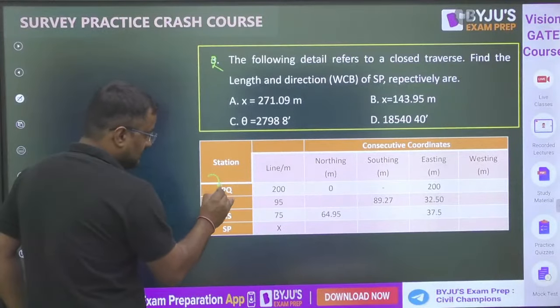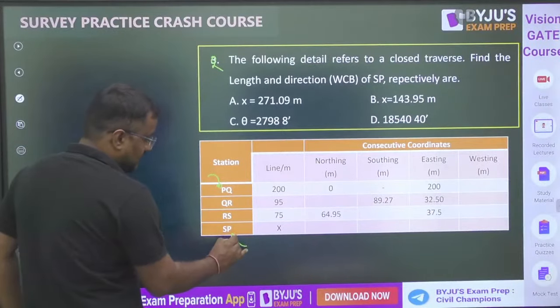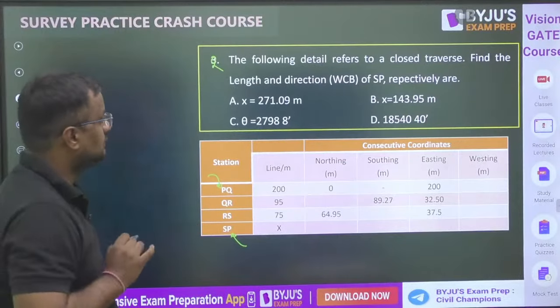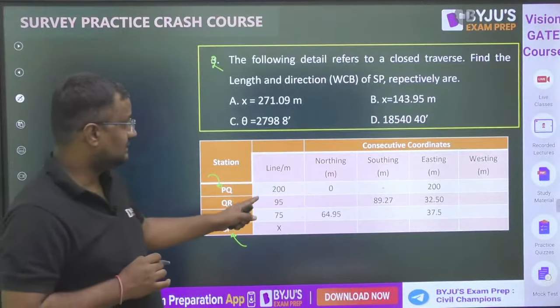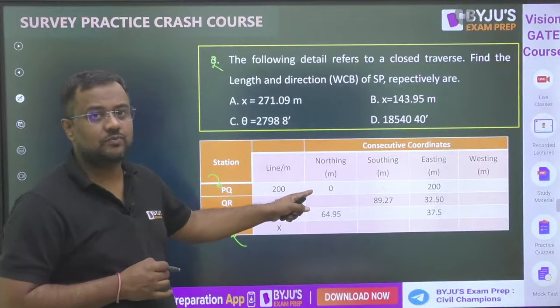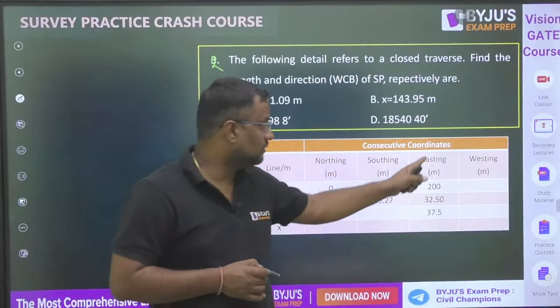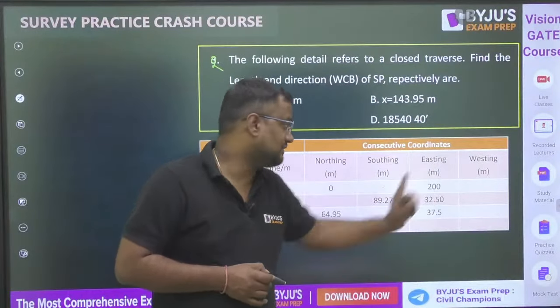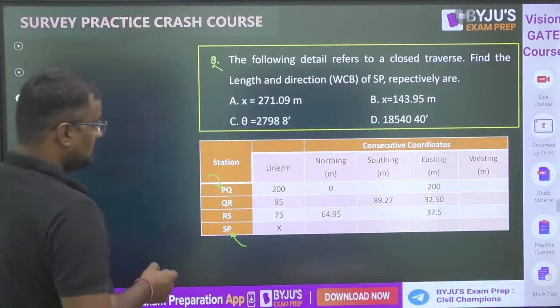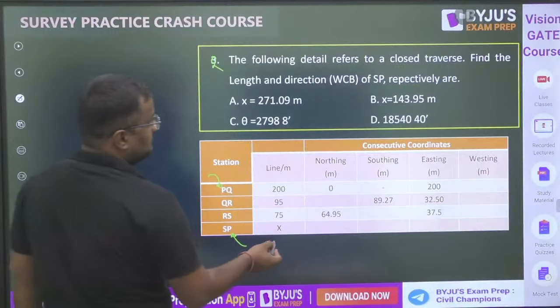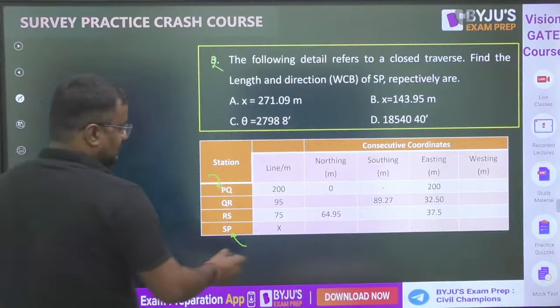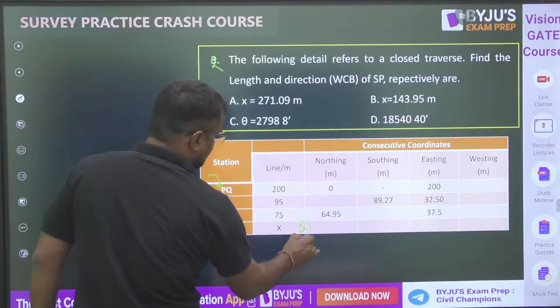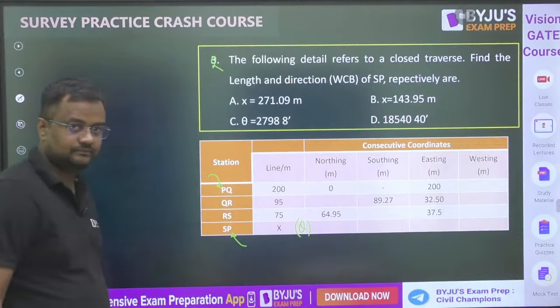From P, I am again coming back to P point only. Northing means positive latitude, southing means negative latitude, easting means positive departure, westing means negative departure. What is X, that is L, and direction theta? That has to be found out.